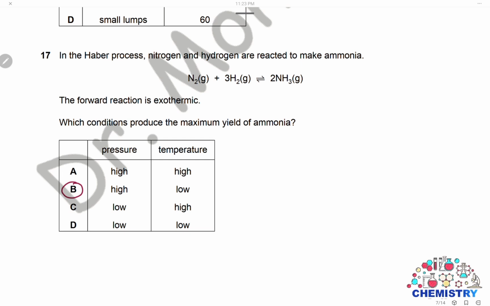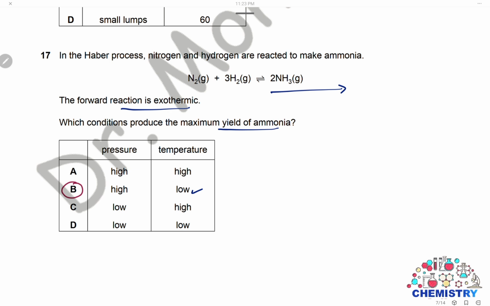Question 17. In the Haber process, nitrogen and hydrogen are reacted to make ammonia. The forward reaction is exothermic. Which condition produces maximum yield of ammonia? To get a maximum yield, we have to shift the equilibrium toward the right side, or forward. Because the forward reaction is exothermic, it is favored by decreasing temperature. So we will have to use a low temperature to shift the equilibrium toward the right.